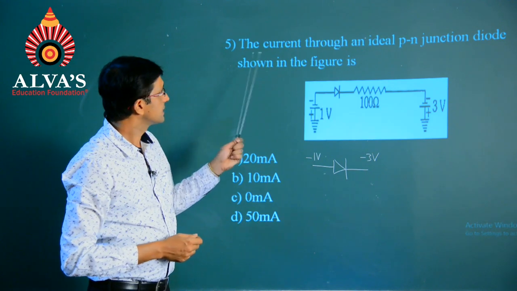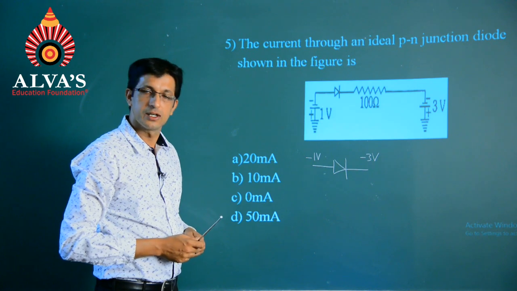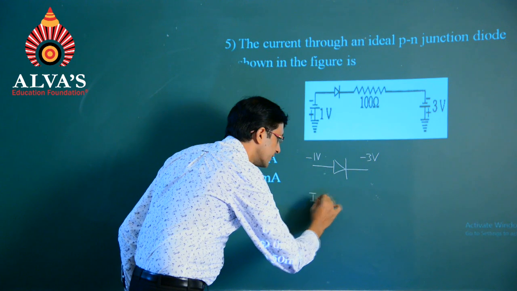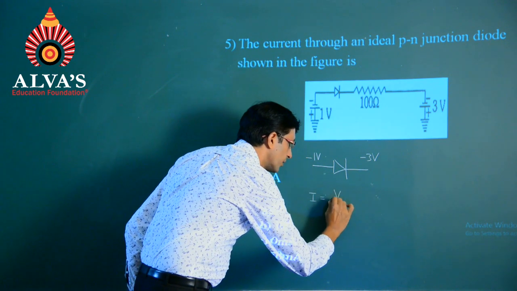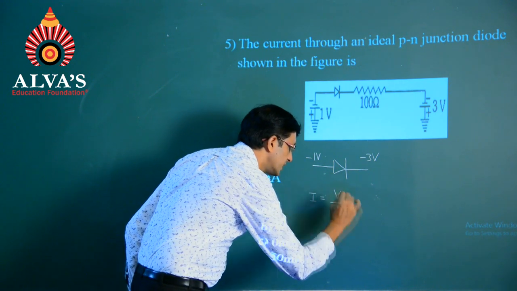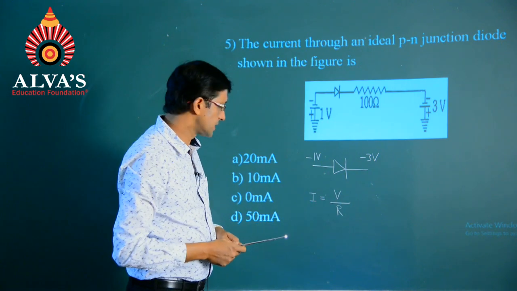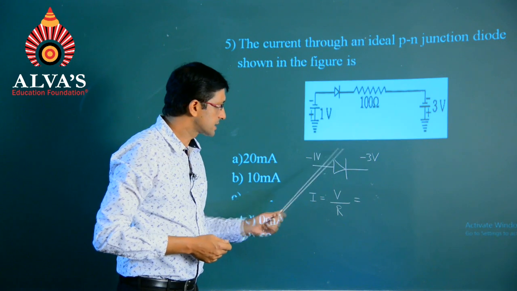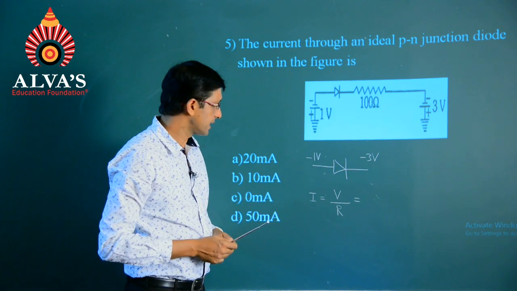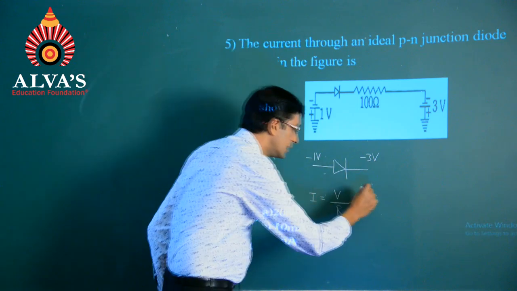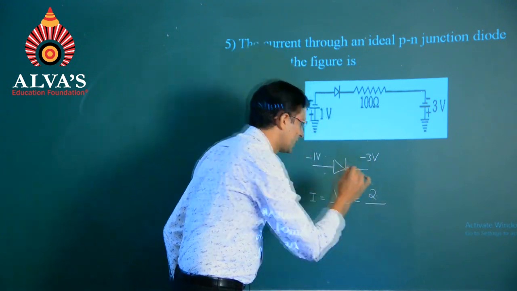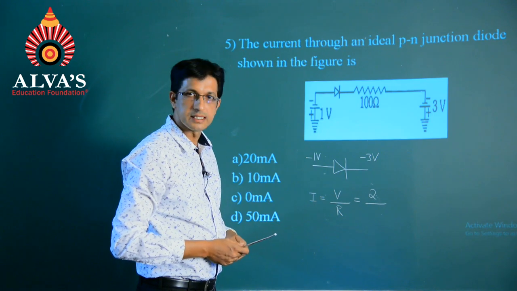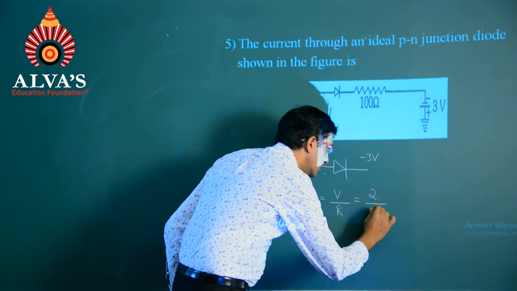So, our question says what is the current through that? Current is given as potential difference with respect to resistance of the resistor. Potential difference with respect to the P and N sides happens to be 2 volts and the value of the resistance comes with 100 ohms.